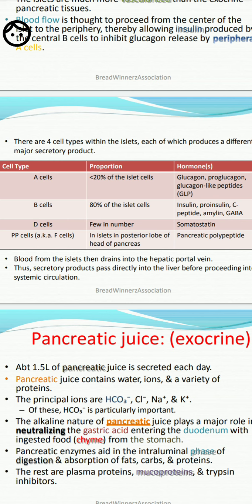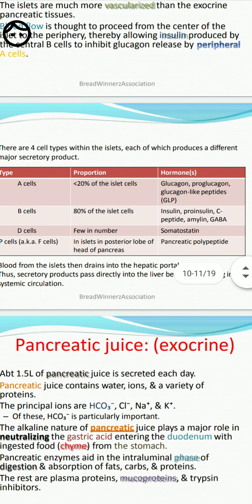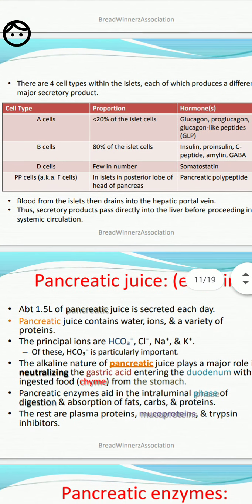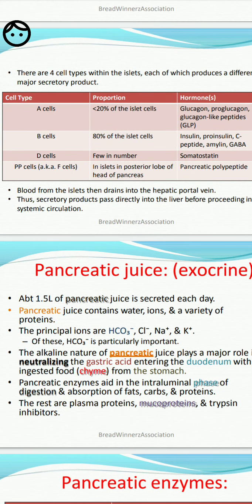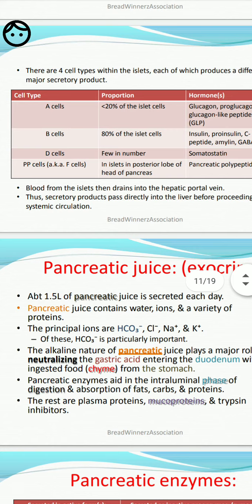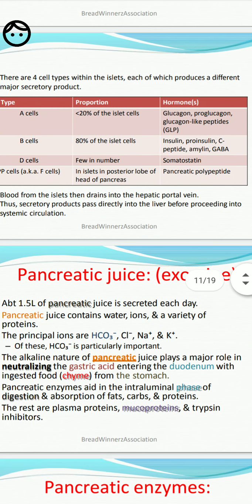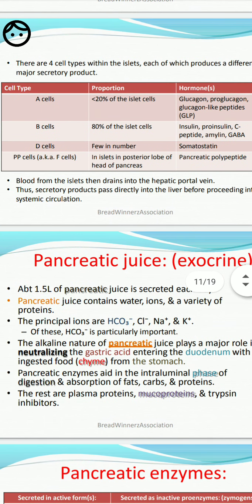The posterior lobe of the head of the pancreas releases only PP cells. These are the pancreatic polypeptide secretions. So blood from the islets then drains into the hepatic portal vein. The secretory products pass directly into the liver before proceeding to the systemic circulation.